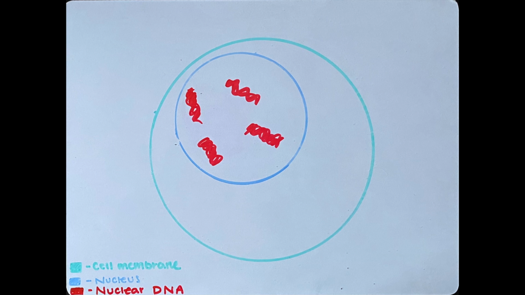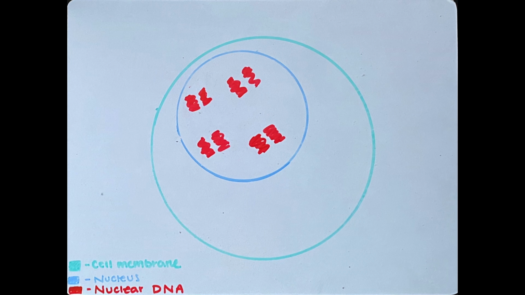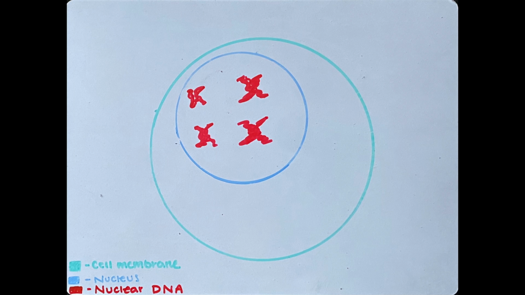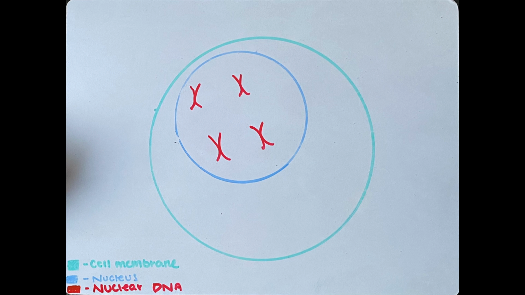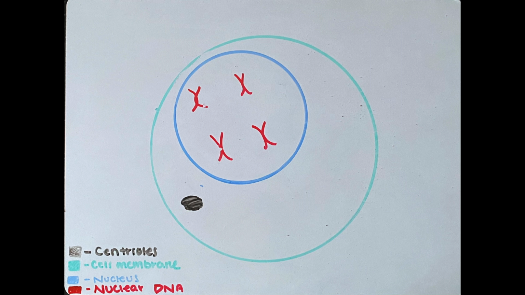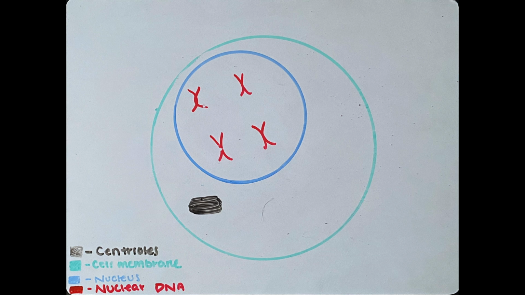The first phase of mitosis is prophase. Prophase is where the chromosomes in the nucleus really condense and coil. Each chromosome consists of 2 identical sister chromatids joined at the centromere. In the cytoplasm, the centrosomes divide and move apart towards opposite ends of the cell.